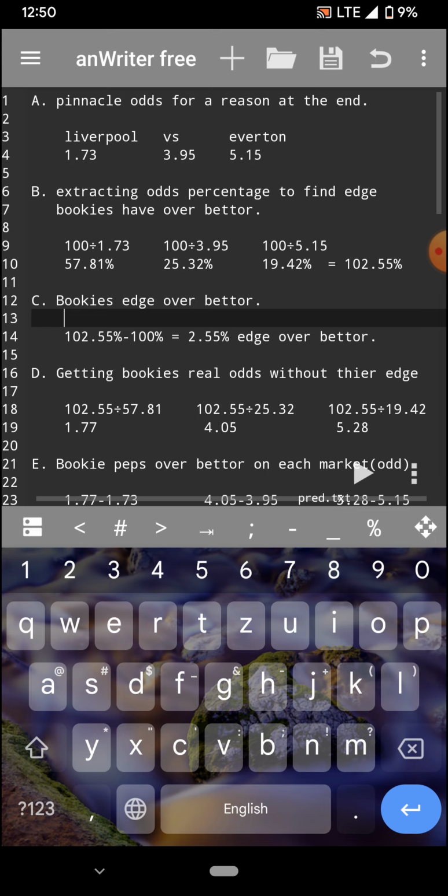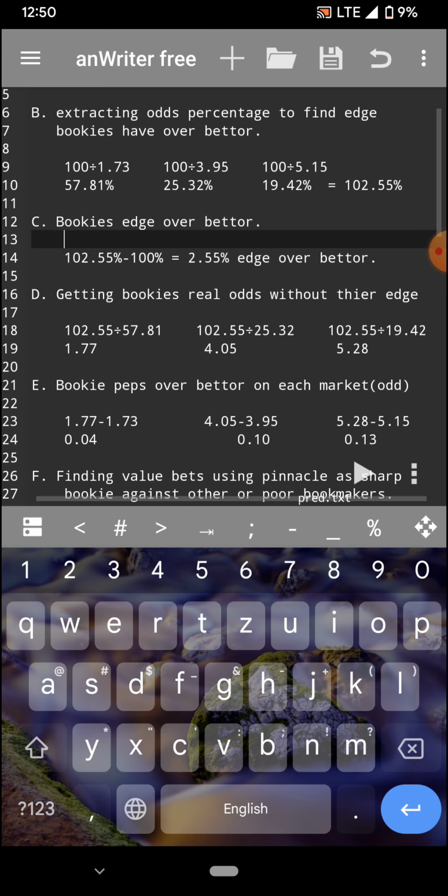So now, in order to get the bookie's real odds without their edge, you are just going to take the 102%, and divide it by the percentage, the win rate, or draw, or away.